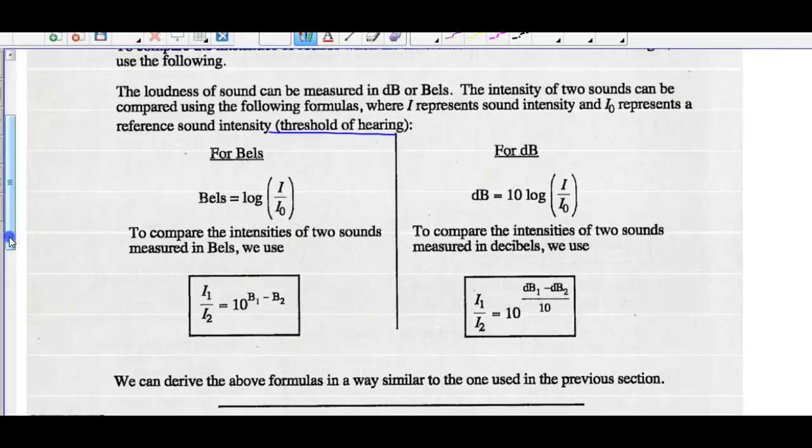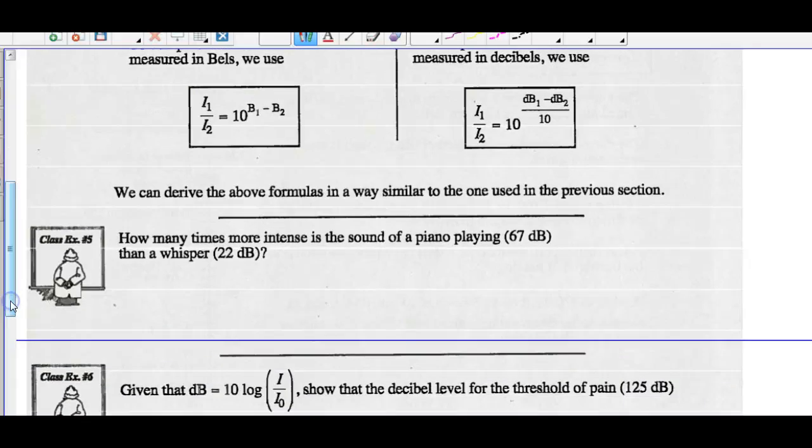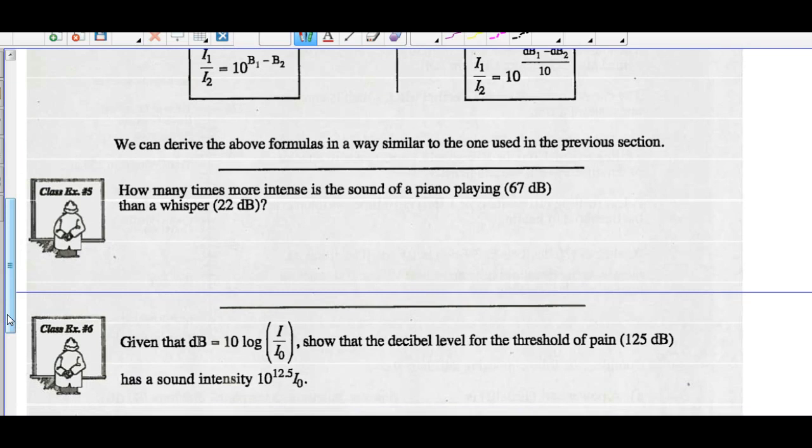So again, just like Richter scale reading, bels equals common log of intensity over intensity reference, or if you want to do decibels, it's 10 times that. All right. So you could use either of these formulas to compare intensities. This one's just being divided by 10 as the exponent. So same as we did with the Richter scale reading, we could derive those formulas, or we could just use them.